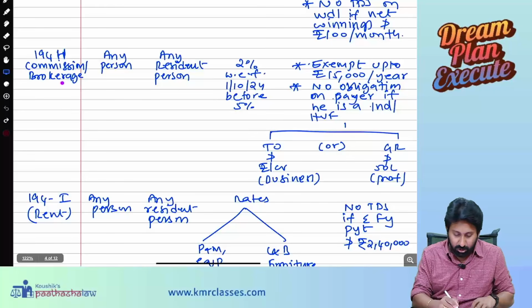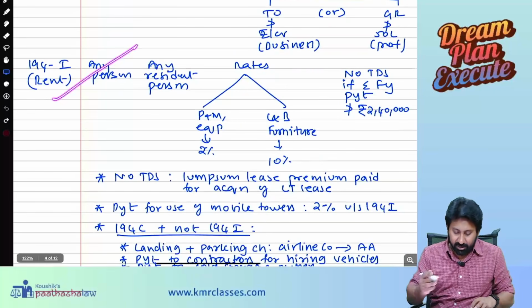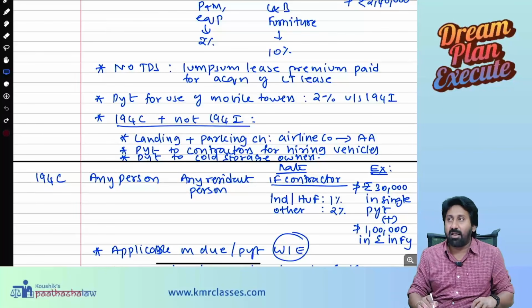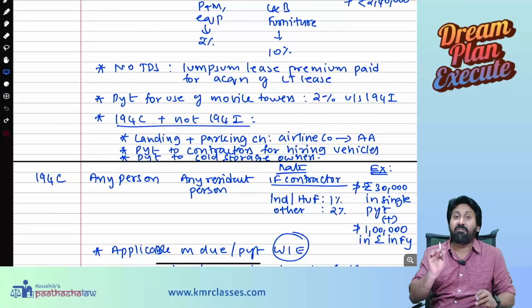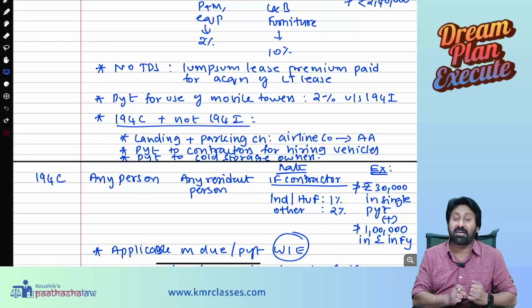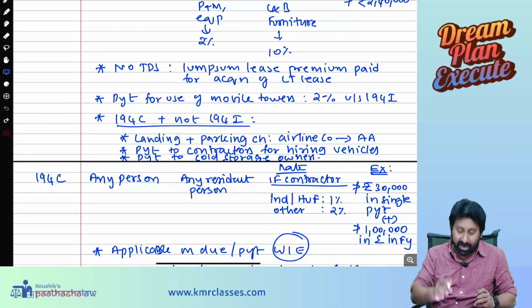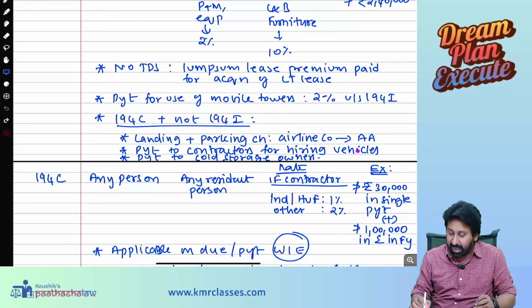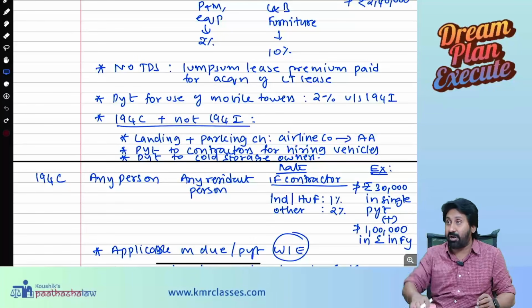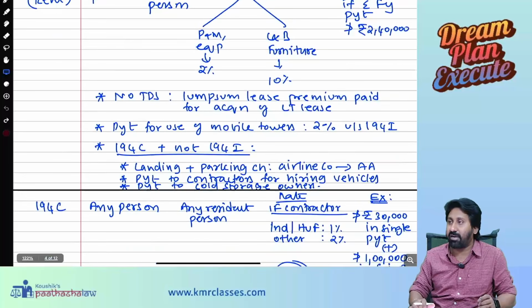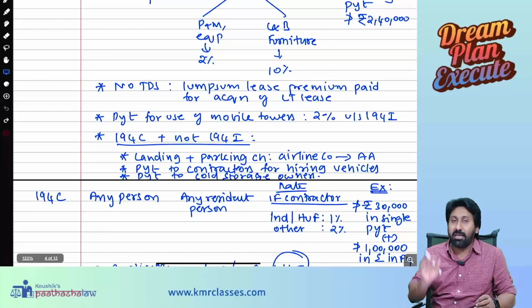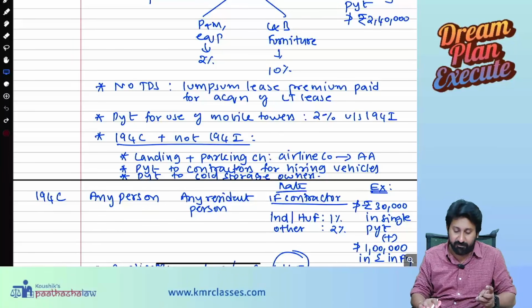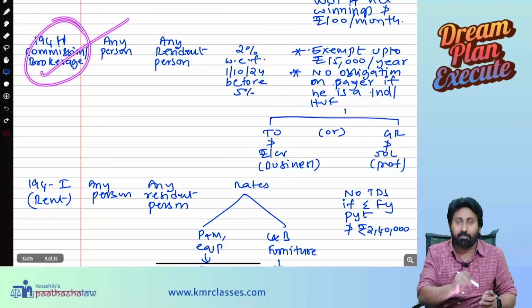Next, commission and brokerage we already read. Rental we have read now. So whenever landing or parking charges you pay, that will be treated as a rental only, but not deducted under rental, deducted under contract under 194C. Next, payment to the contractors for hiring vehicles. Even in this case, TDS on rent will not get attracted. 194I will not get attracted. 194C will get attracted. Any kind of payment made to cold storage owners, it's a works contract. Again, 194C, not 194I. So here also I said general brokerage.